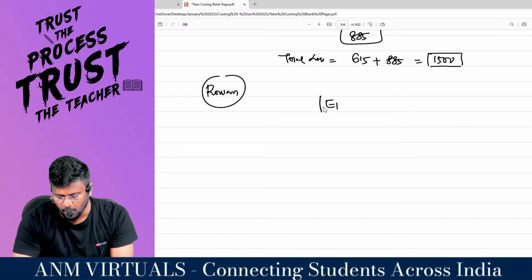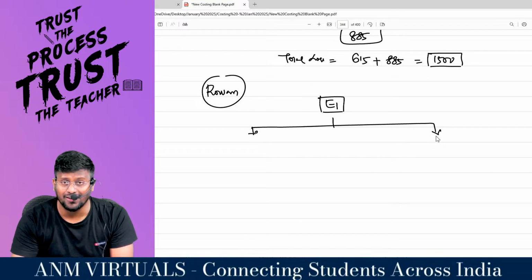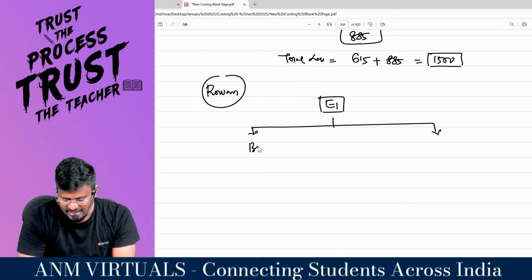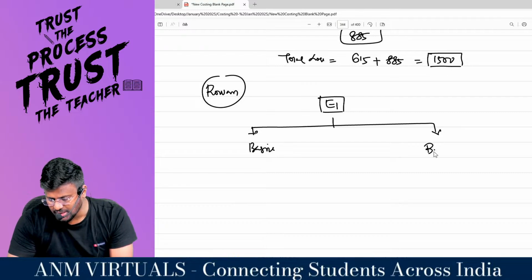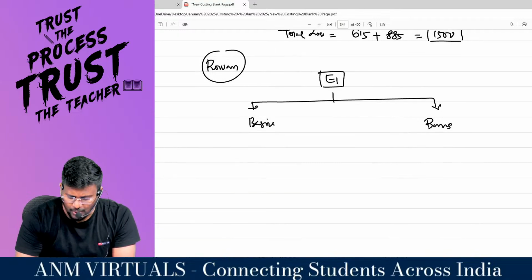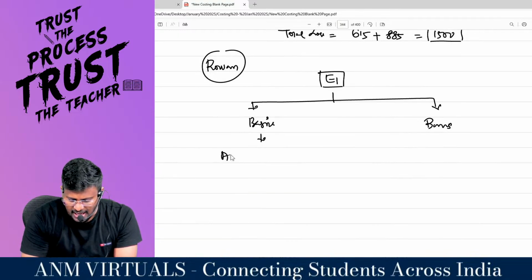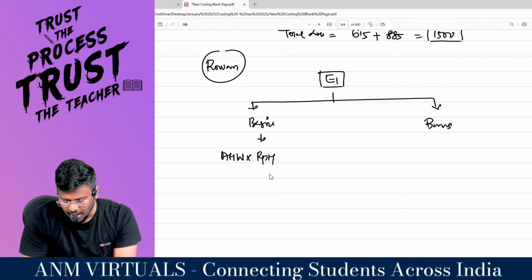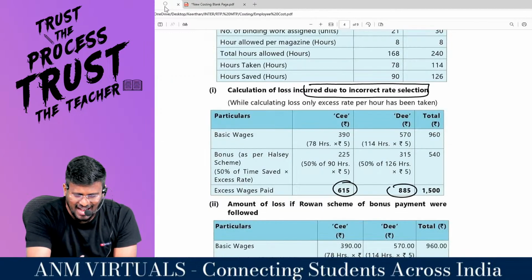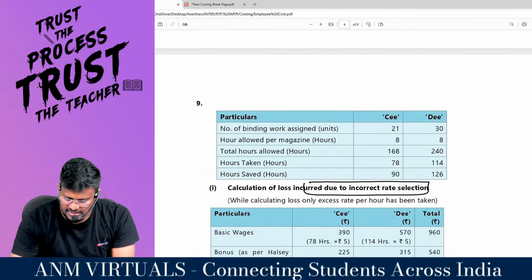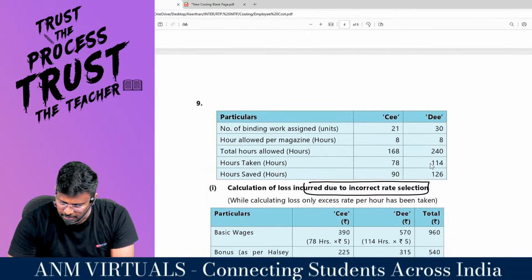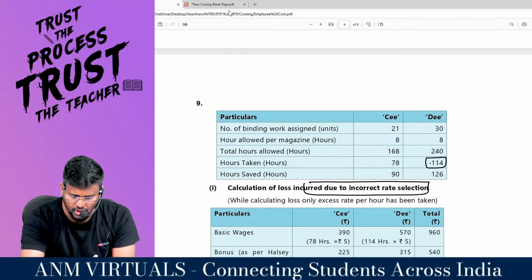So employee number 1 is classified into 2 categories under Rowan: basic and bonus. With regard to basic, it is actual hours worked into rate per hour. There is no change actually.